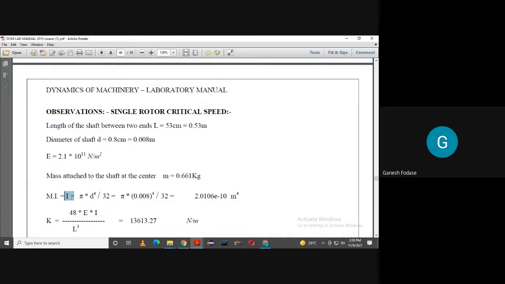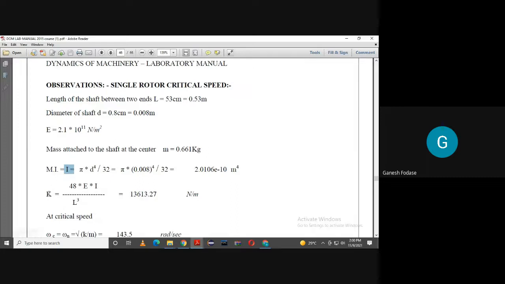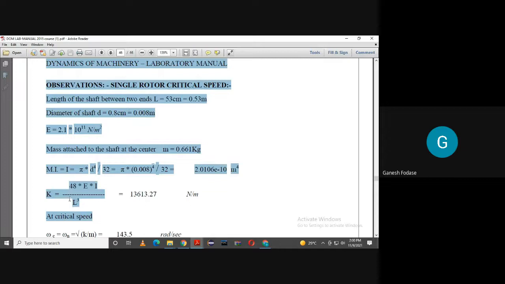And the moment of inertia for the shaft is pi/64 into d raised to 4. In this case, d, that is the diameter of the shaft, is known to me, 0.08 meter. So I can find I. Once I know I, then I can find K, that is nothing but stiffness, which for the shaft is 48 E I upon L cube, where E is known, I is known, L is known, so you can find K.